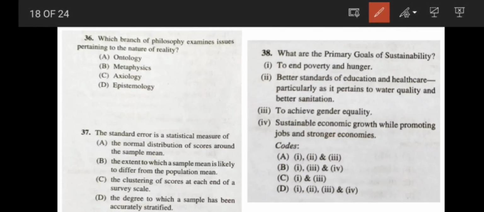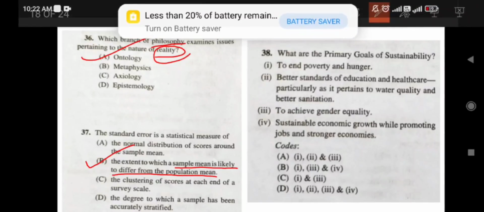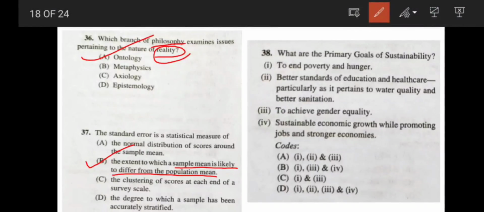Next question, which branch of philosophy examines issues pertaining to the nature of reality? Whenever the term reality comes, the answer will be ontology. Next, the standard error is a statistical measure of the extent to which a sample mean is likely to differ from the population mean. Okay, so the correct answer is option B. Now, question number 38 says, what are the primary goals of sustainability? The primary goals of sustainability are to end poverty and hunger. All of the four. Just read it out and your correct answer is option D, all of the four.